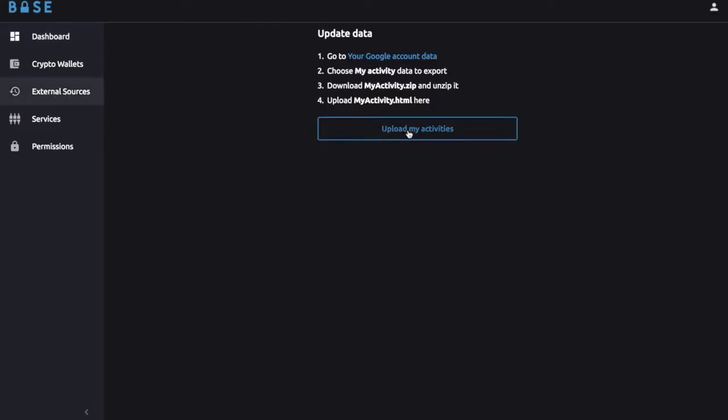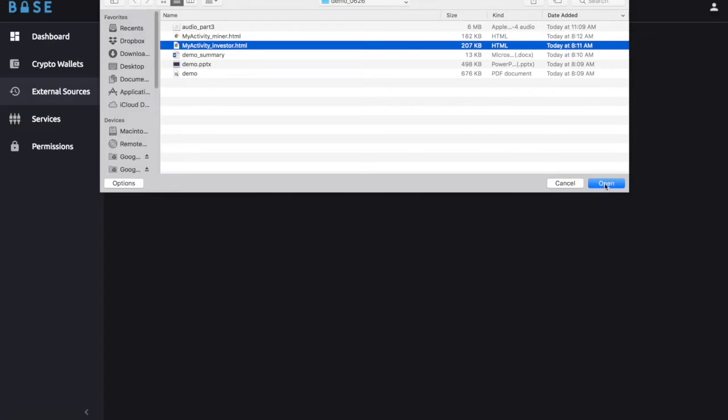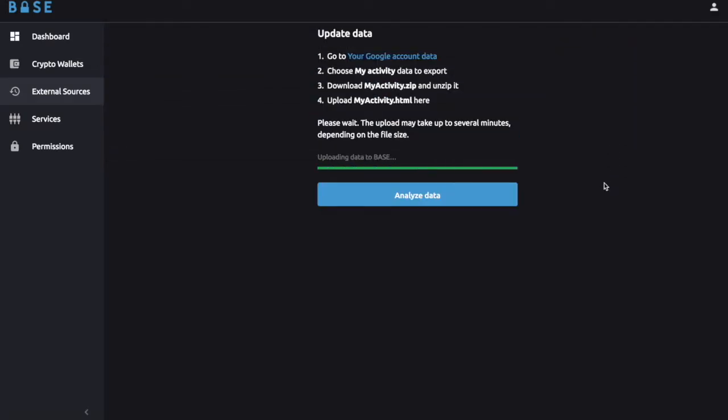I'm showing now how to import your search history from Google. Google provides a tool to export your data, and I'll show how to import this into Base. This is the file I downloaded from Google, and now I'm loading it into Base.